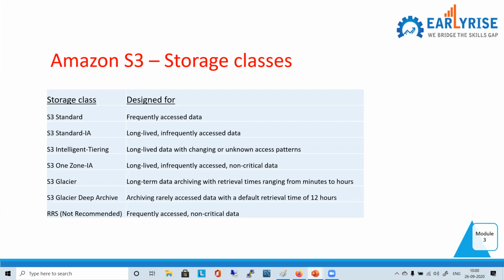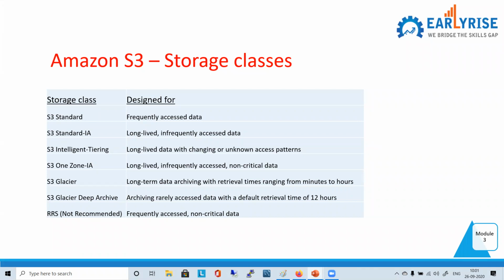Now, just have an understanding of why there are so many classes, and what may be the reason for differentiating into different classes. This is all based on the requirement, what customers require with respect to availability, durability, and other aspects of the purpose. So they have defined various classes.